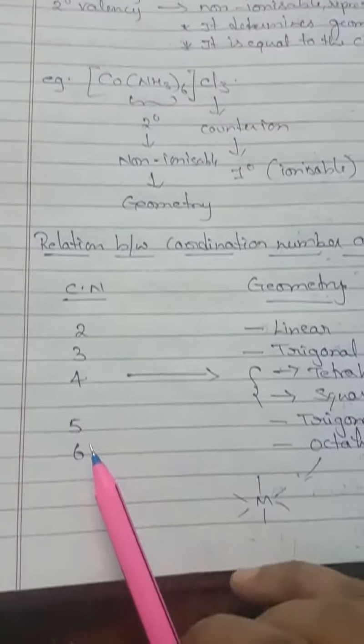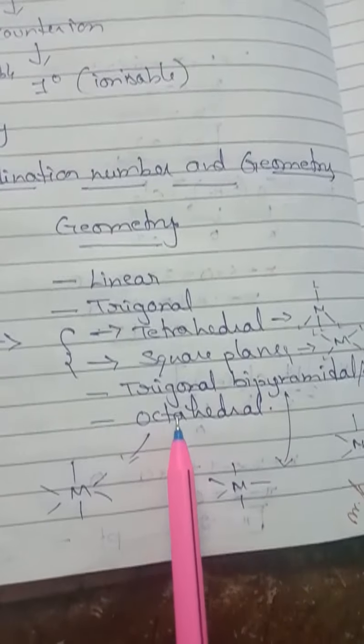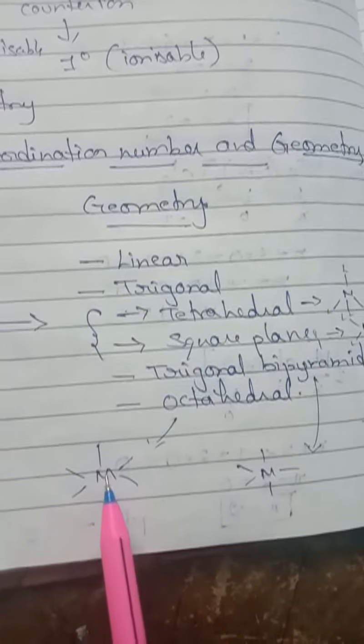Next, if the coordination number is 5, the structure will be trigonal bipyramidal or square pyramidal. Trigonal bipyramidal will be like this, and this is square pyramidal. If the coordination number is 6, the structure will be octahedral, like this. You are going to get octahedral.